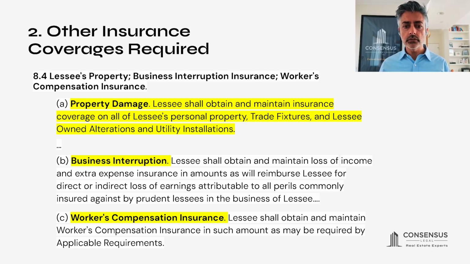The second additional insurance requirement is business interruption insurance in 8.4b. This came up a lot during COVID, and many people learned that there are significant limits to this type of coverage, which we won't get into. That's beyond the scope of this. 8.4c is workers' compensation insurance. So in addition to that general liability insurance we discussed in the first topic, these are the 3 additional insurance requirements for the lessee under the AIR CRE lease.